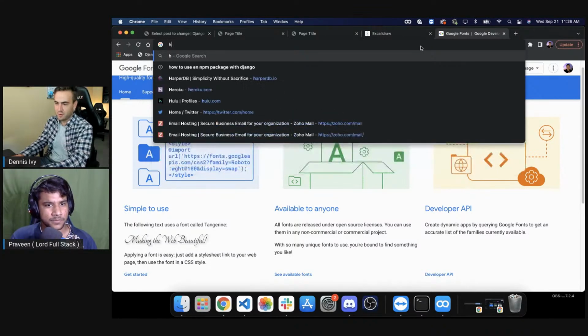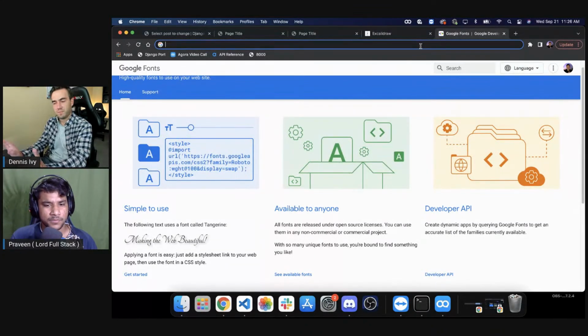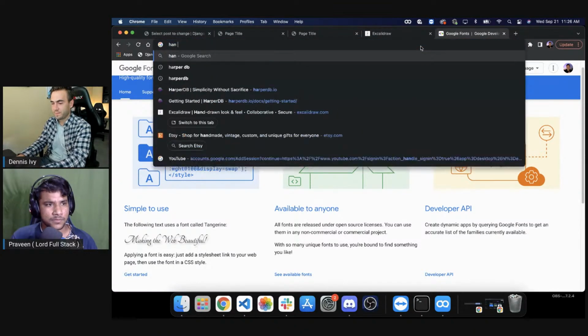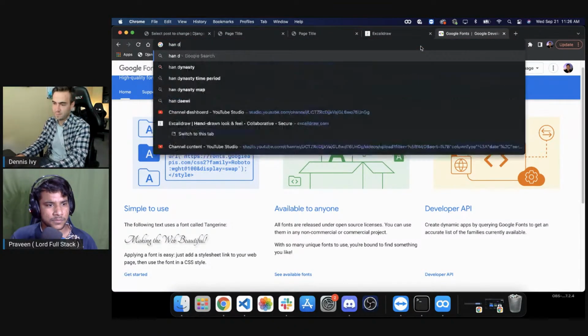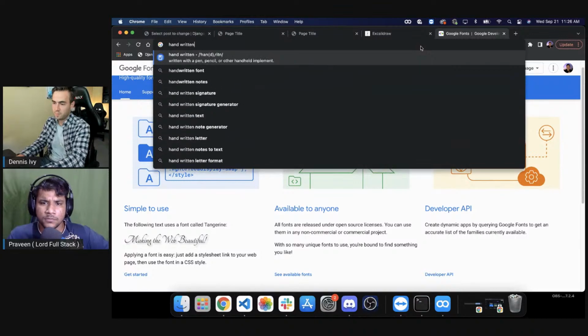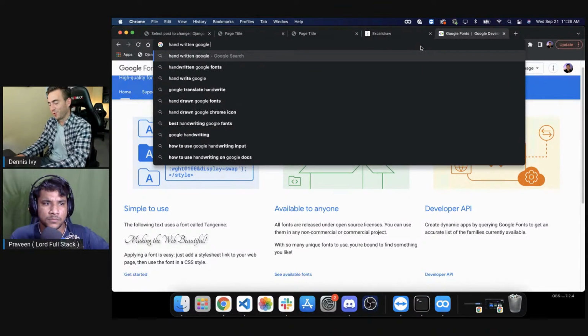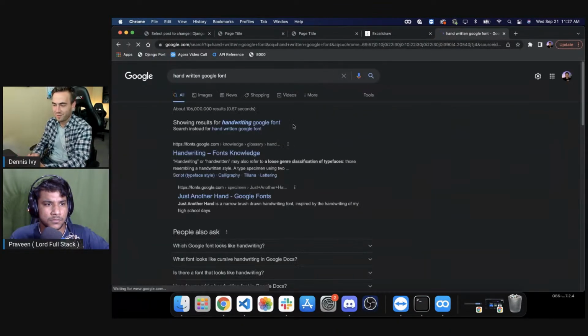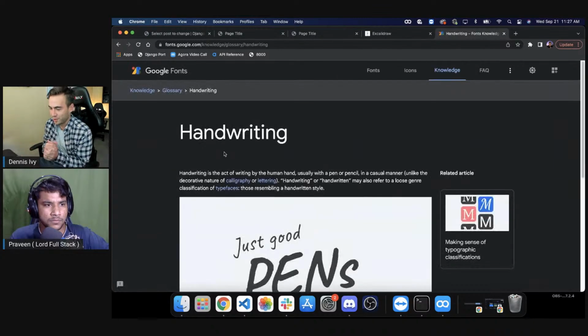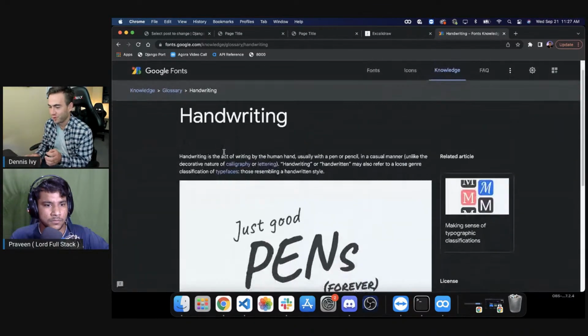What am I doing? Is that the right way to look it up? Google font, handwriting. Okay, I think Google knows what I'm talking about. They'll find one for me.